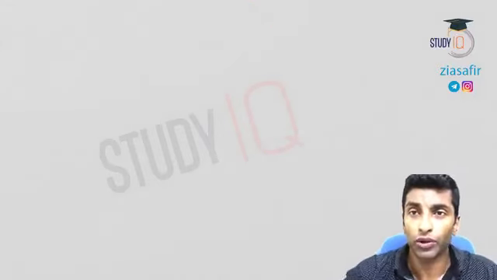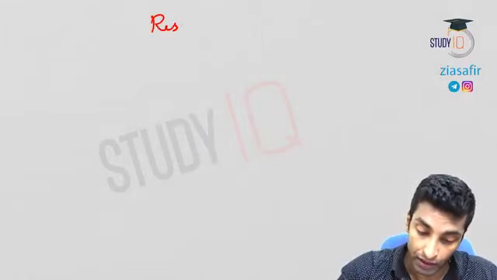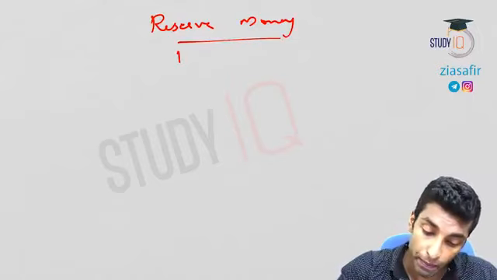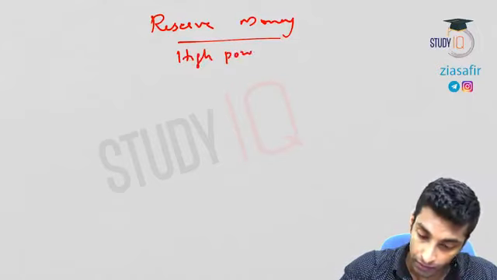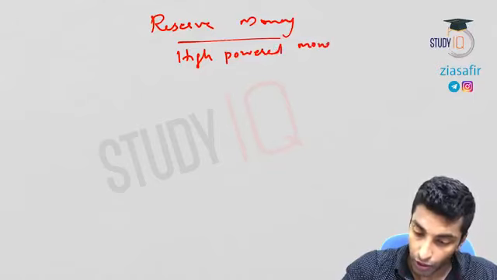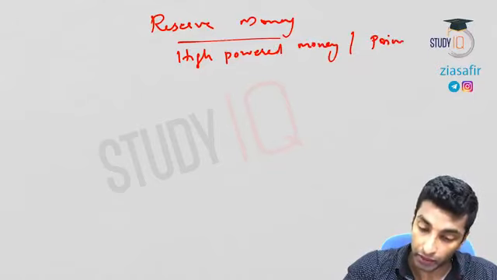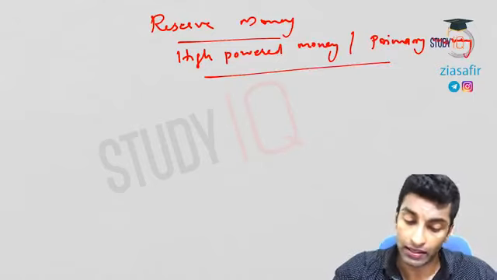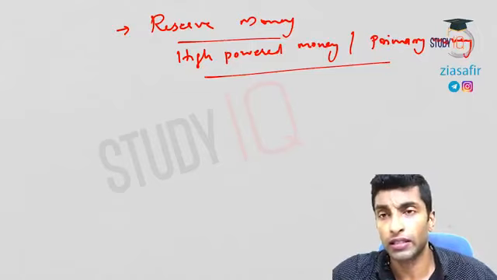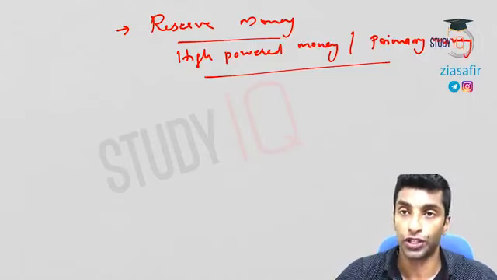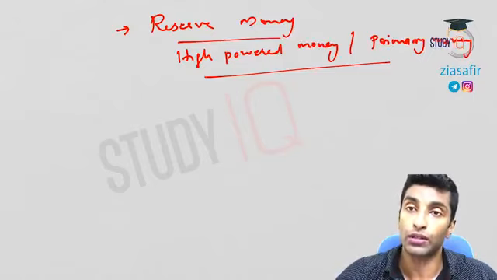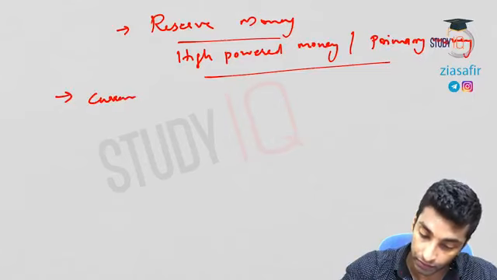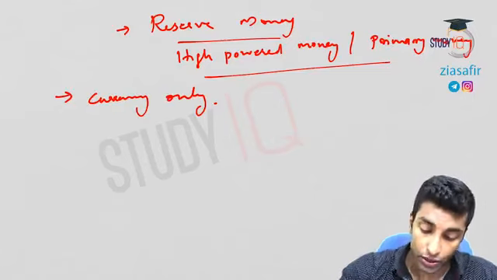Now one more concept that I want to discuss here is reserve money. Reserve money is also known as high-powered money, or it is also known as primary money. Why it is called reserve money is because all this cash reserve ratio is part of this, right? So those money which is reserved, it is actually currency only. Okay, so let me write that.